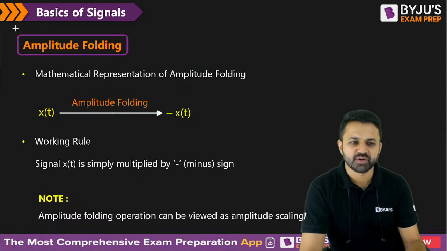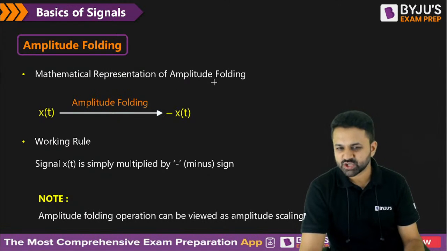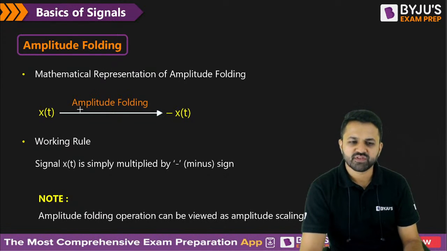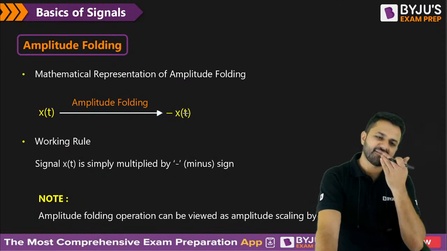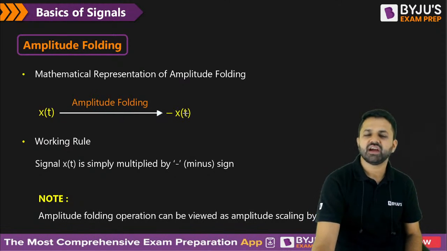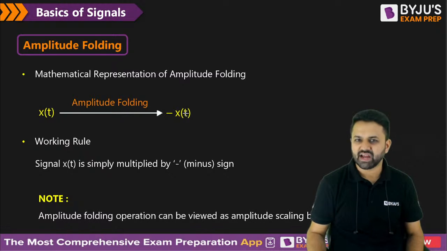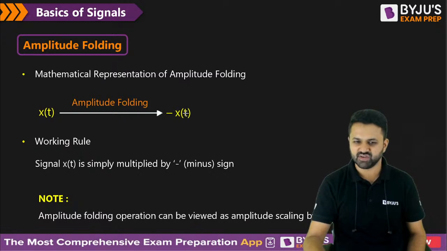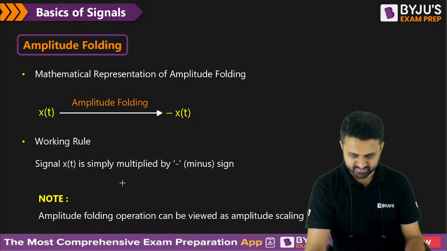Now coming to the amplitude folding. The mathematical representation of amplitude folding is minus of x of t. So here what we have done, we have taken the amplitude factor as minus 1. So what will happen in this case?